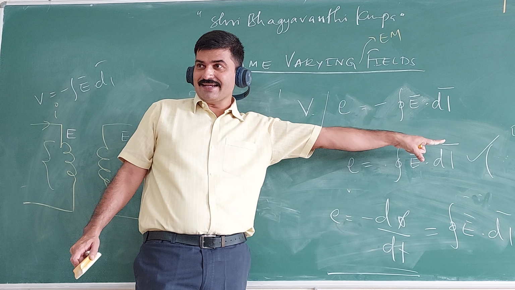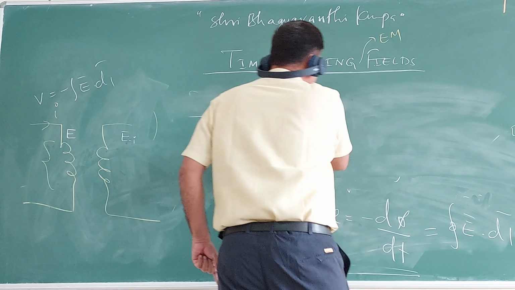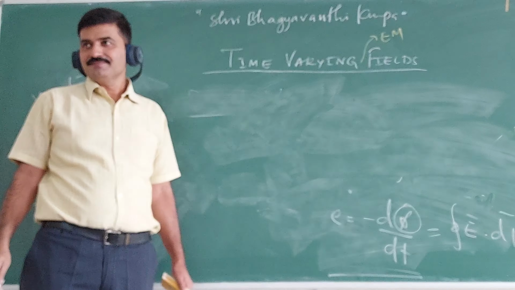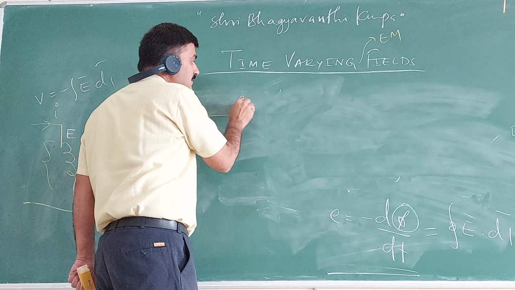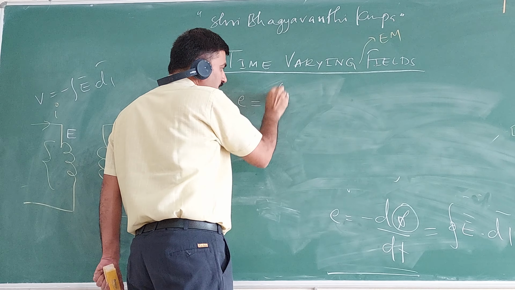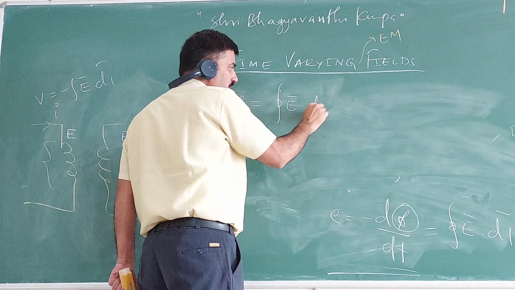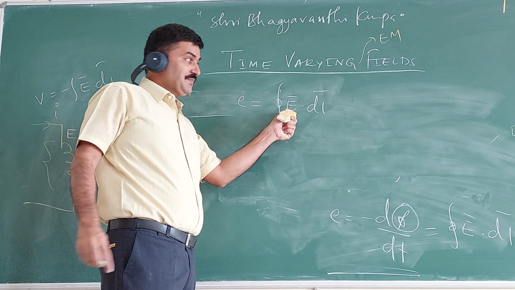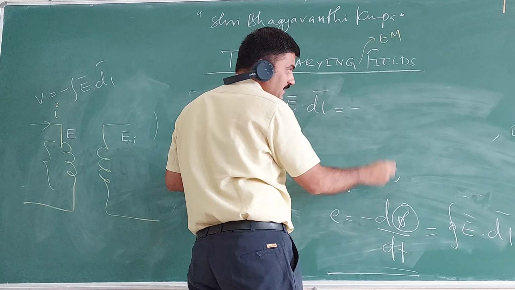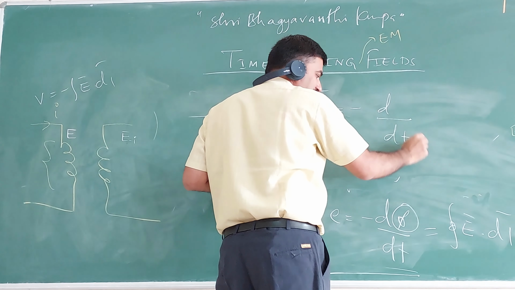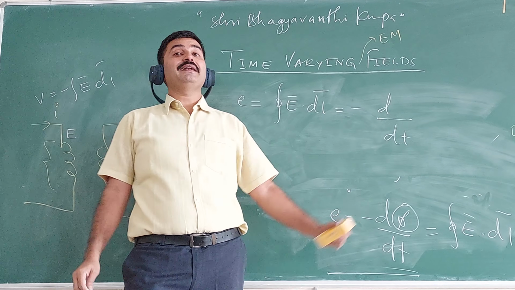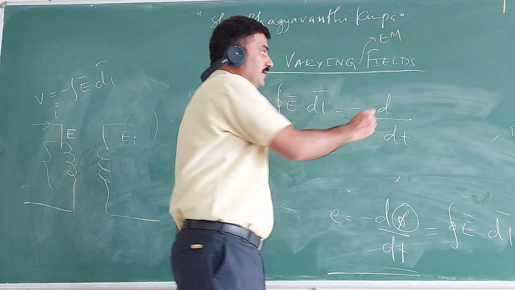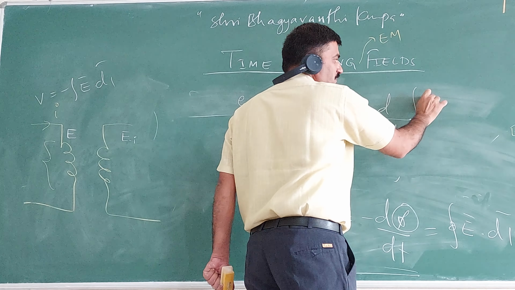Have you taken that sentence? Then just see this. This is a magnetic flux. I will write this: E is equal to, this is the induced EMF in a closed circuit. This is the induced electric field. This is equal to minus d by dt. Then what is this magnetic flux? It is given in terms of what? Anyone? Surface integral of B dot.